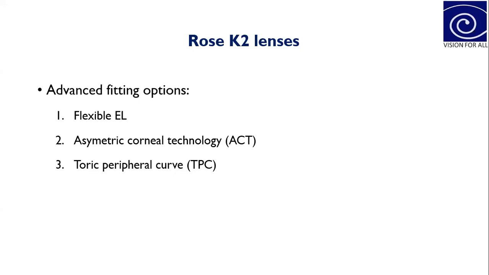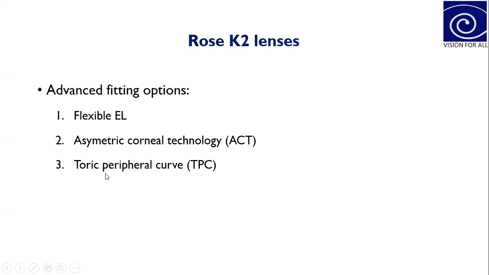Suppose you are fitting a contact lens for keratoconus, and you achieve an ideal fitting with that particular lens parameters, and there is only edge lift at 6 o'clock, then you can simply avoid that edge lift by adding this ACT. There are three grades of ACT, grade 1, 2, and 3, so accordingly we can give, depending on how much edge lift is there.